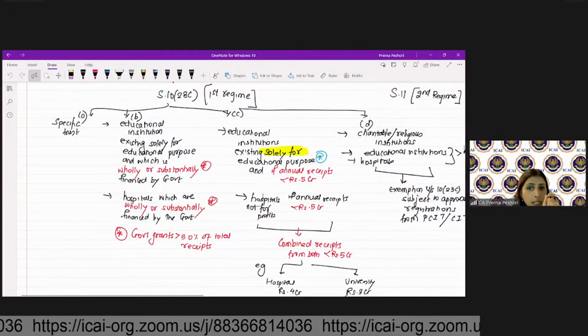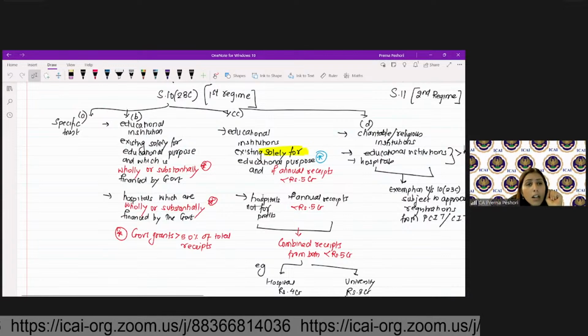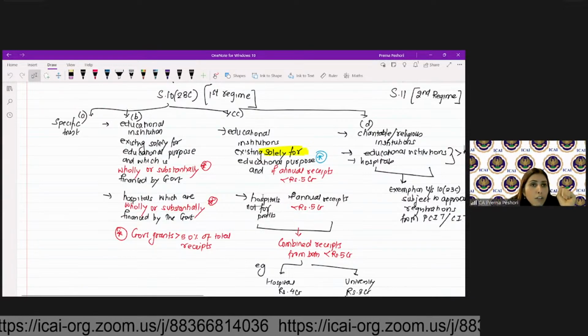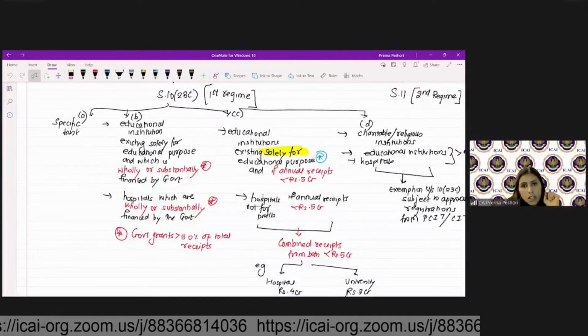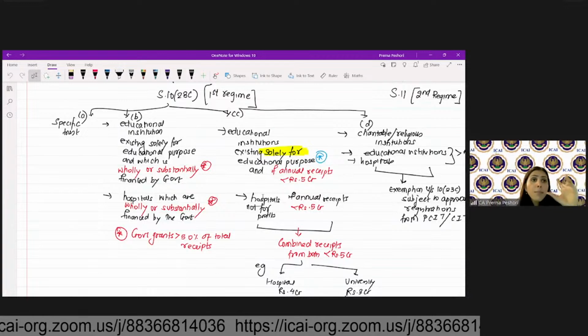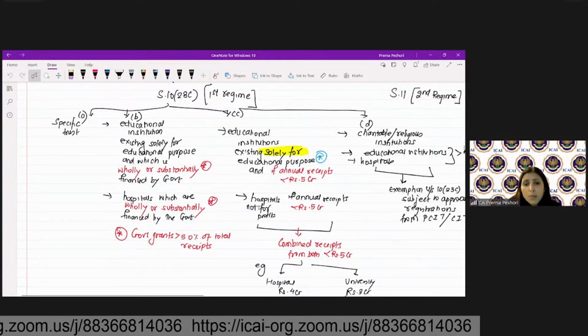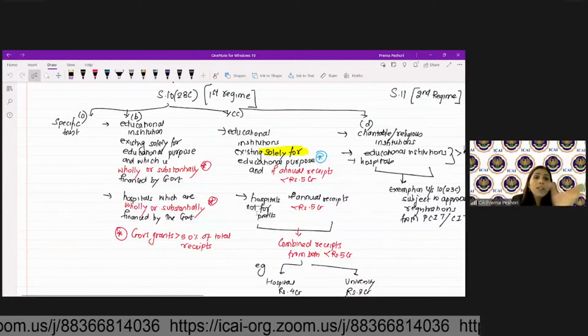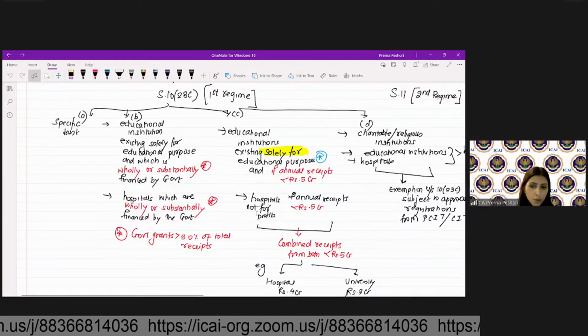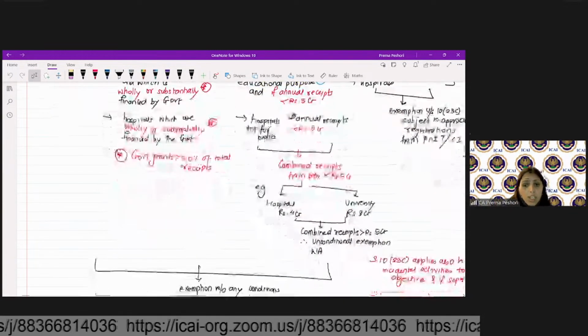Second is hospitals, if their annual receipts are less than rupees 5 crores. So the combined receipts: if I am running a trust where one unit is doing educational activities and the second is doing hospital activities, then the combined receipts of both should be less than 5 crores. And finally,